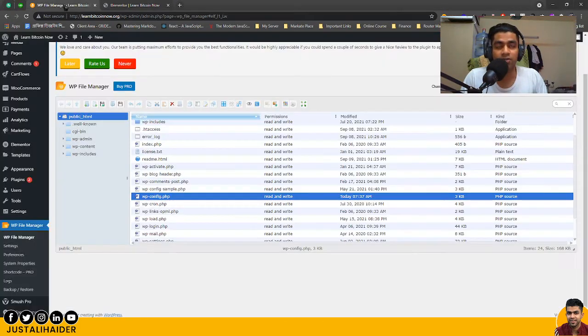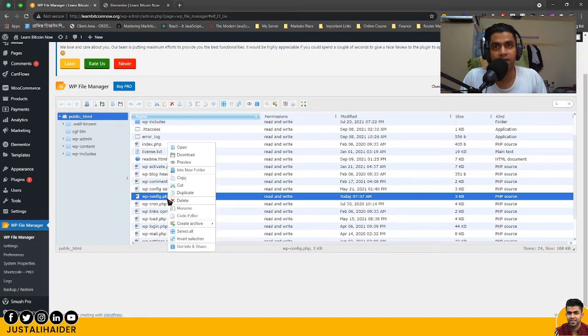Okay, let's go into the backend in our dashboard. Then you will install a plugin which is WP File Manager. Then you will find your wp-config.php file, right click and then click on Code Editor.